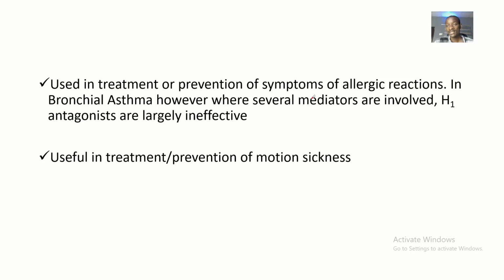So the H1 receptor antagonists are used in treatment or prevention of symptoms of allergic reactions. Okay, so when histamine wants to cause all these allergic reactions, it is most likely to bind to H1 receptors. So if you find a drug that is blocking the H1 receptors, then histamine will not be able to cause allergic reactions again. All right. So they are used in bronchial asthma.